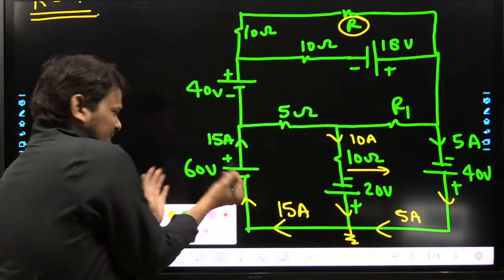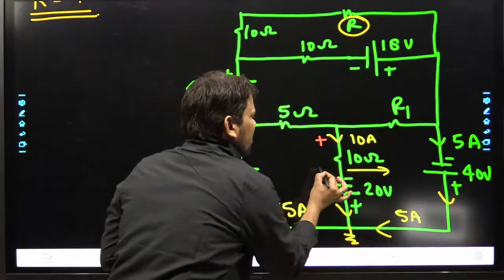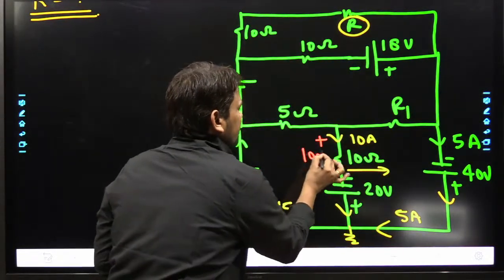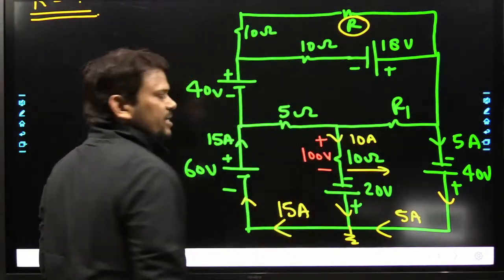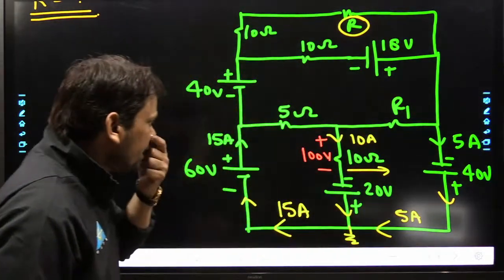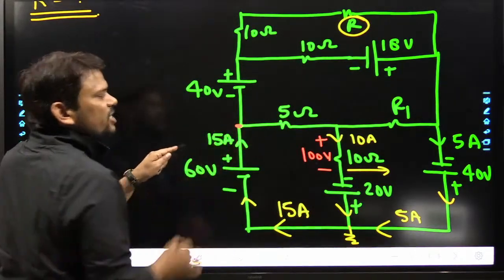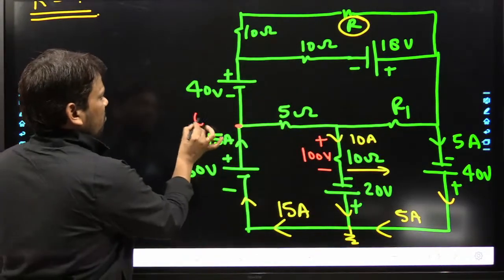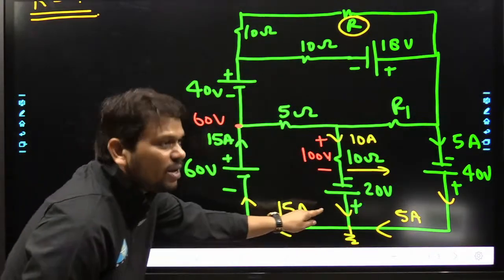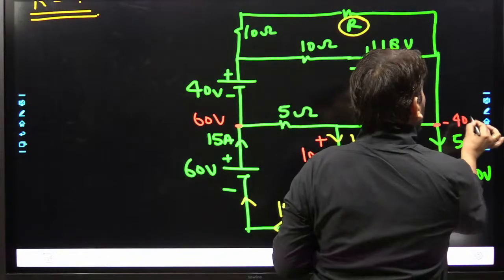What will be the thing here? The current direction is downward. The voltage developed across this resistance is 10 into 10, which is nothing but 100 volts. Job is again done. So now can we say, with respect to ground, the voltage at this node is 60 volts because there is no drop. And here the voltage is minus 40 volts.